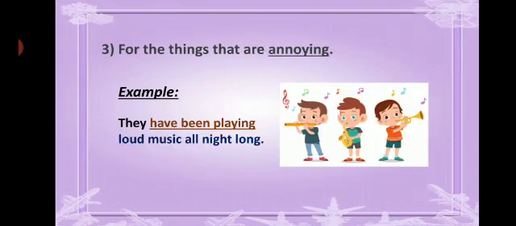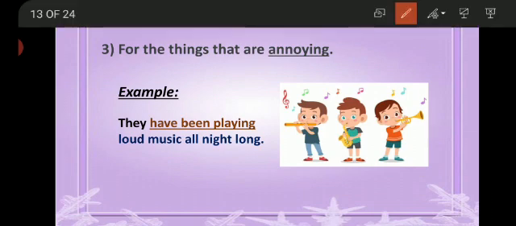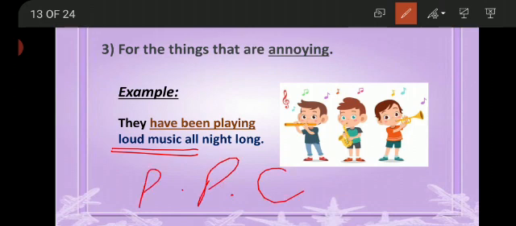Okay, for the things that are annoying, they have been playing loud music all the night long. For such actions which take place for a definite period of time, or you may say for a long period of time, and the actions you may say are annoying, like playing the loud music. So for such type of action we also use present perfect continuous tense.